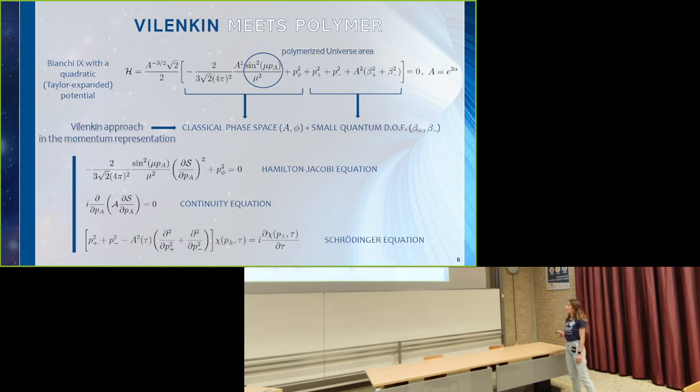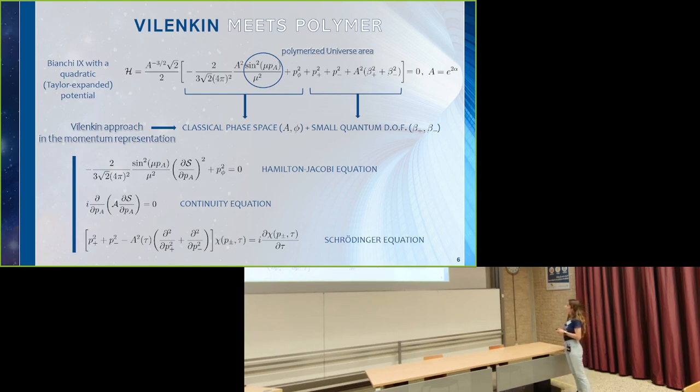So in our work, we put together these two approaches. We take in consideration the Bianchi-Knight model as our cosmological background. In particular, we consider the Bianchi-Knight model as the most generic, homogeneous, and anisotropic model. We expand up to the second order its potential that depends on beta plus and beta minus that are the two anisotropies.